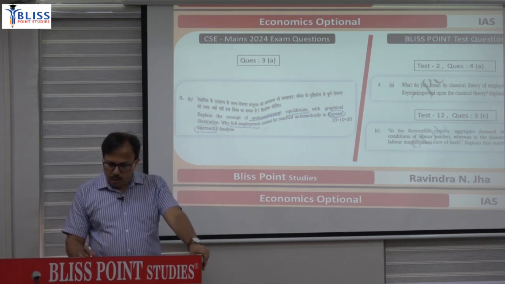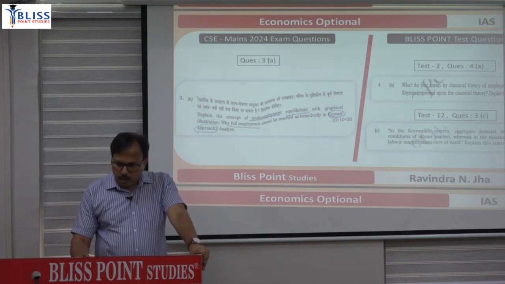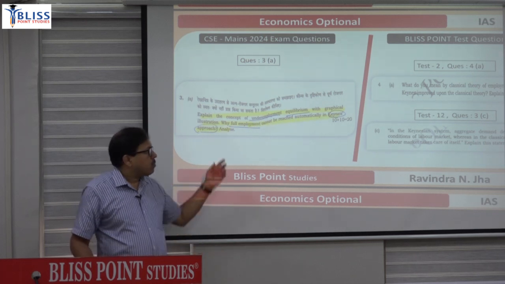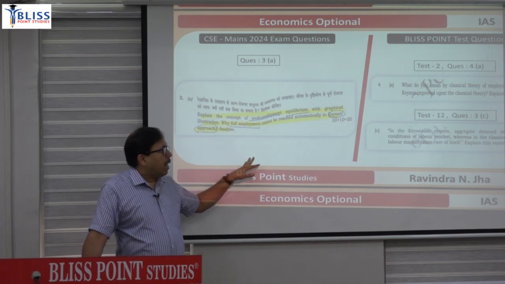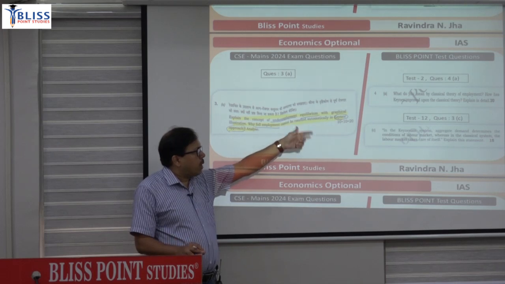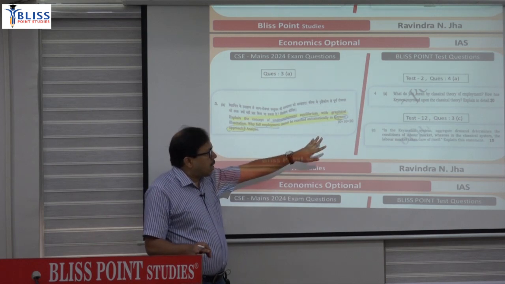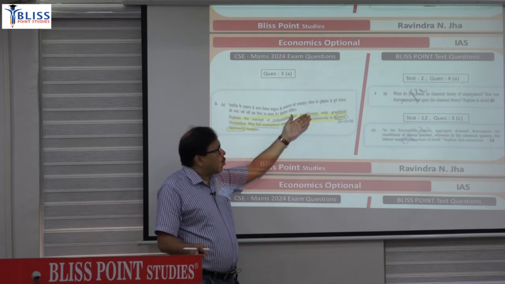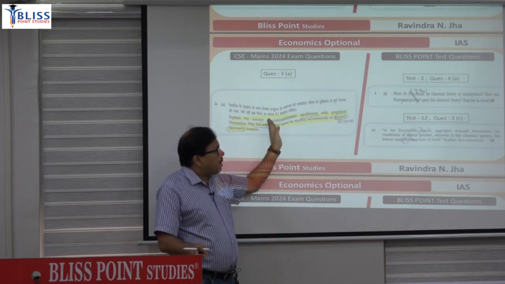Then third A is: explain the concept of underemployment equilibrium with graphical illustration. Why full employment cannot be reached automatically in the Keynesian approach. So that was the question in the paper, and you will find that answer in both questions. In fact, in test 2 in 4A, and in test 12 in question number 3C: what do you mean by the classical theory of employment? How did Keynes improve upon the classical? So that answer is helping here.